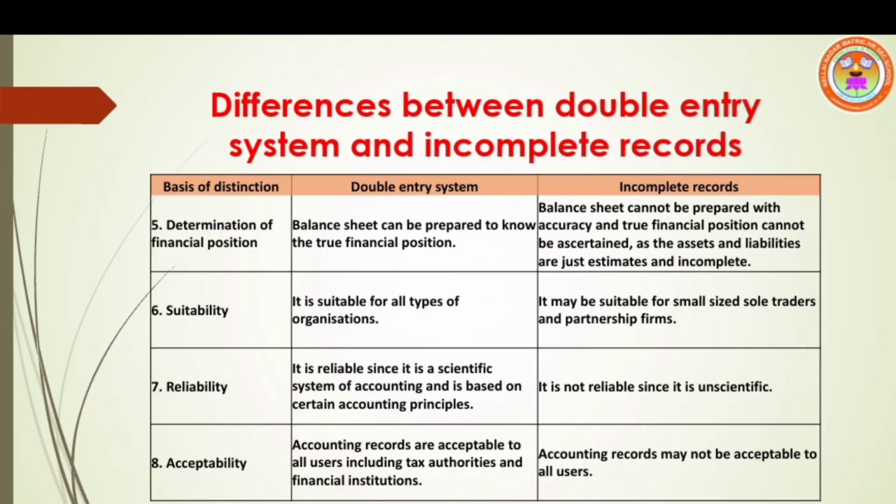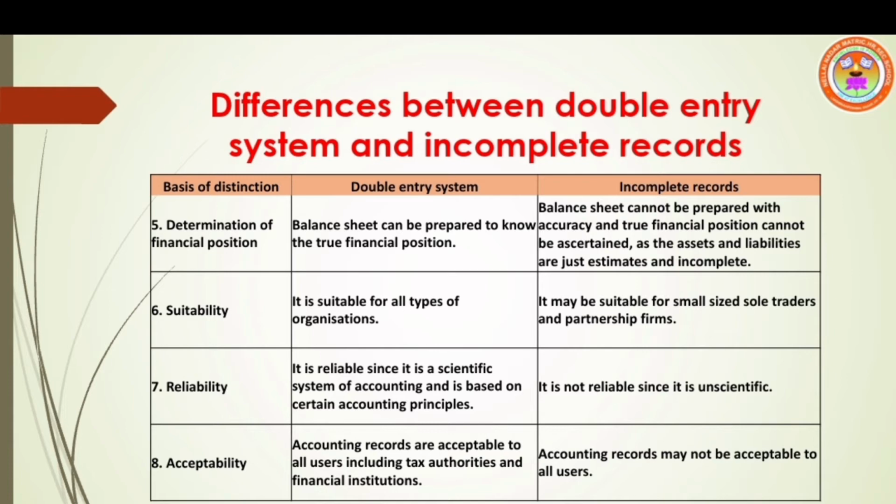Point number 5, determination of financial position. We can know the business financial position while preparing the balance sheet. So balance sheet can be prepared to know the true financial position. Under incomplete records, balance sheet cannot be prepared with accuracy.